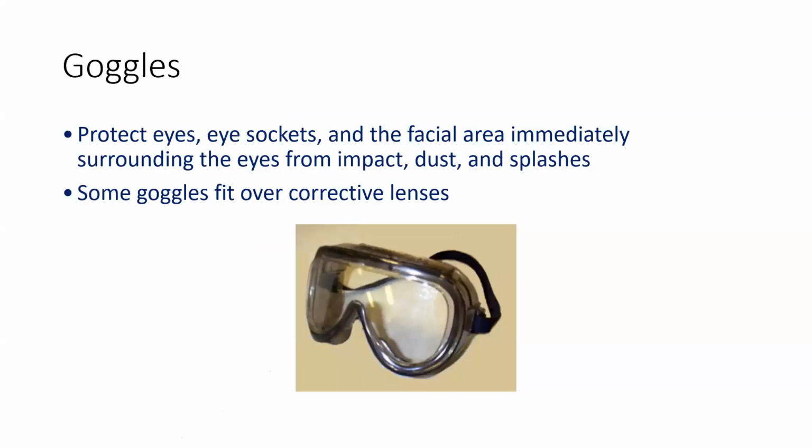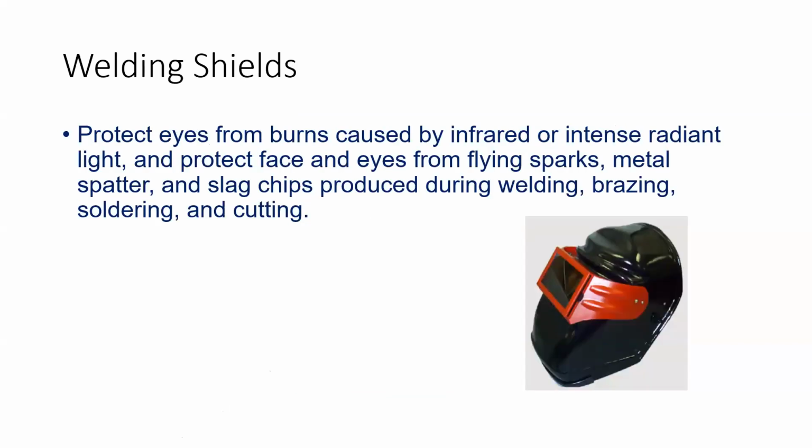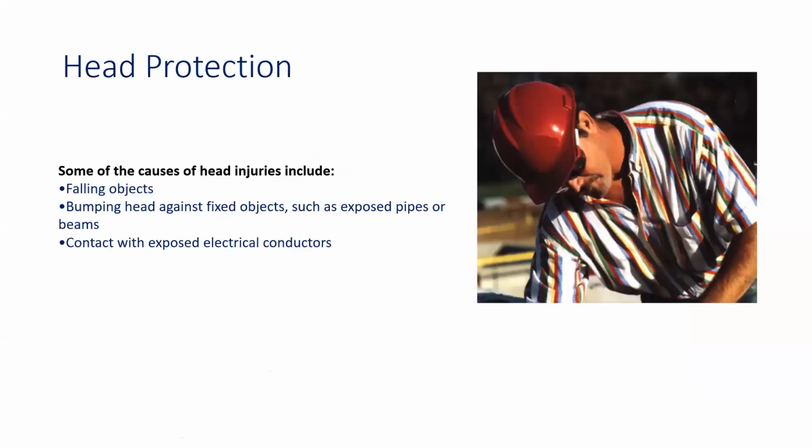But if you are dealing with chemicals, if there is a liquid or vapor involved with this chemical, we need to use goggles, right? And when you are doing cutting activities, welding activities, it's always better to use the welding shields, which are required for the welders.